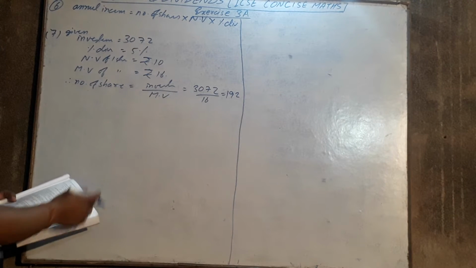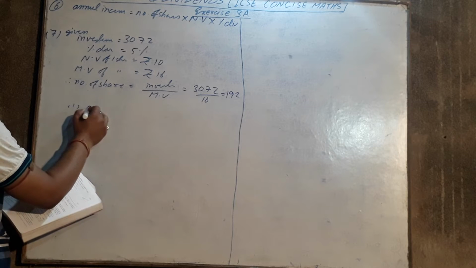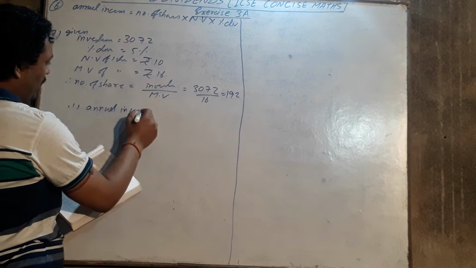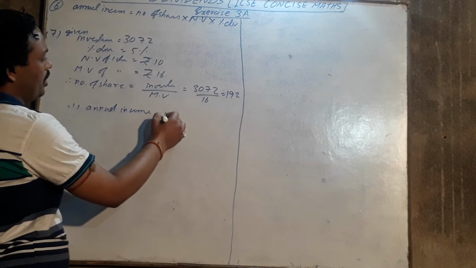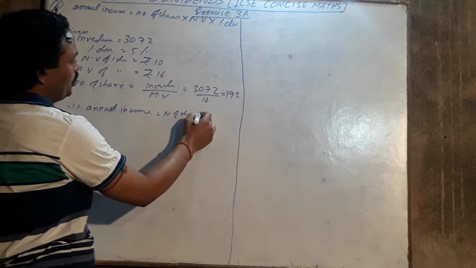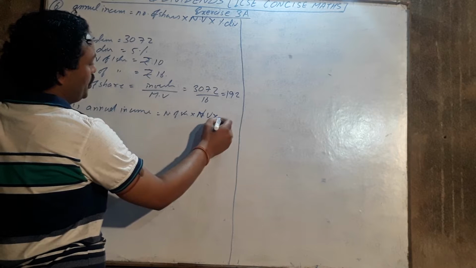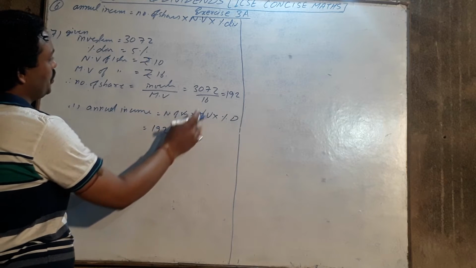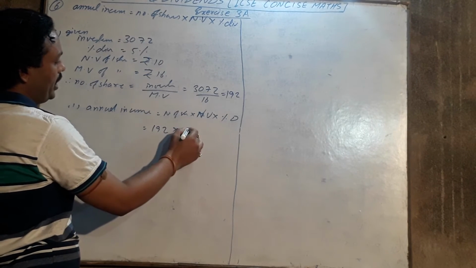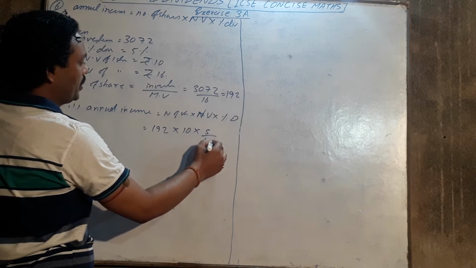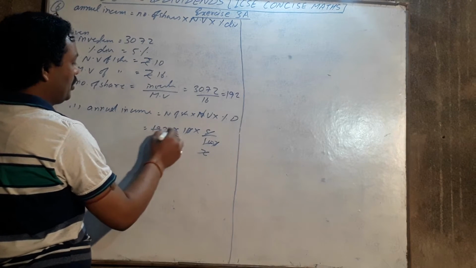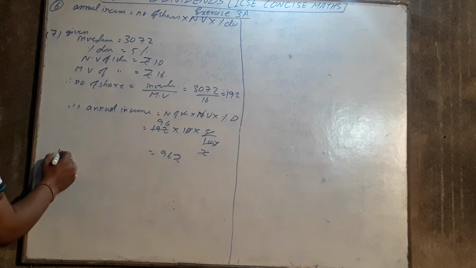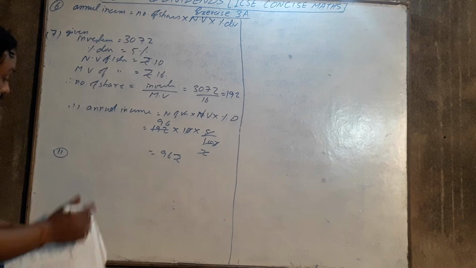After this we can find the first one, annual income, that is equal to, we know the formula, number of shares into nominal value into percentage dividend. Put the value: number of shares is 192, nominal value of each share is 10, into dividend 5%. It is ₹96.